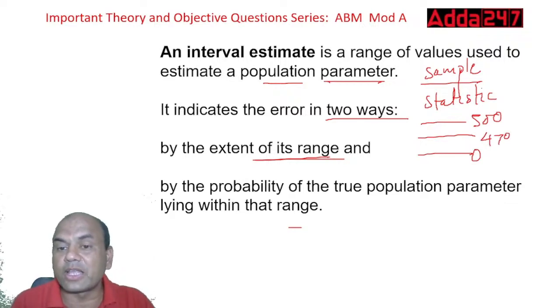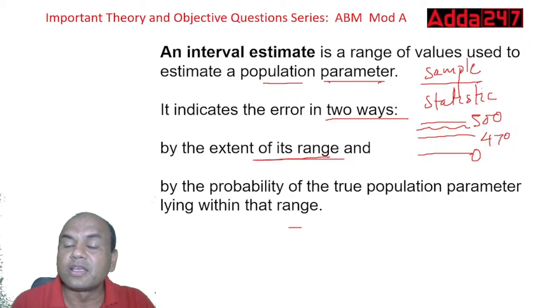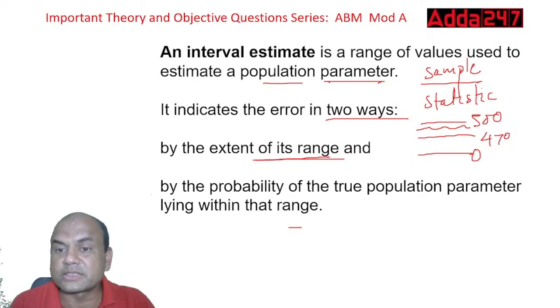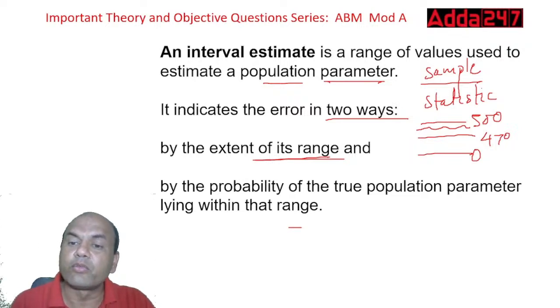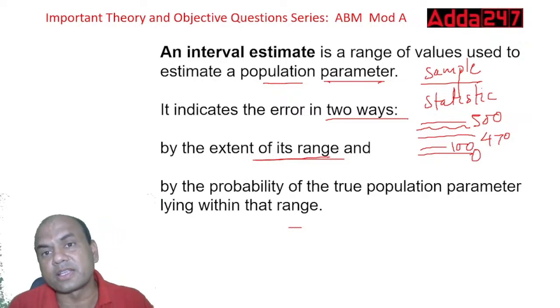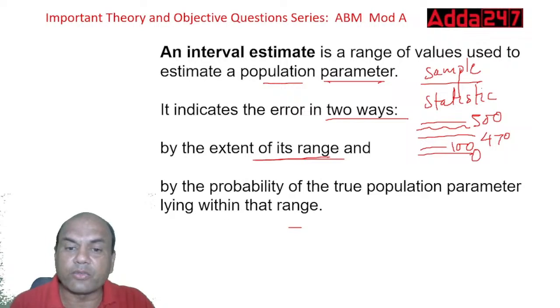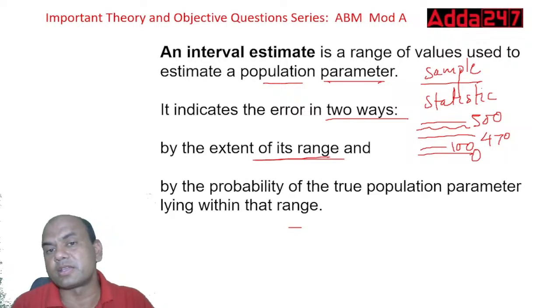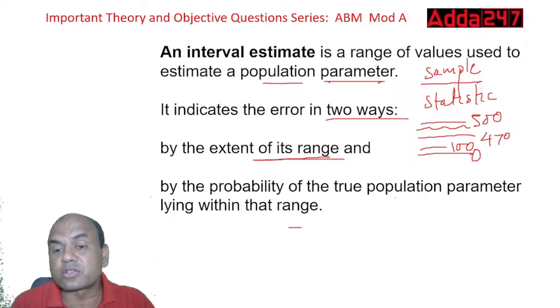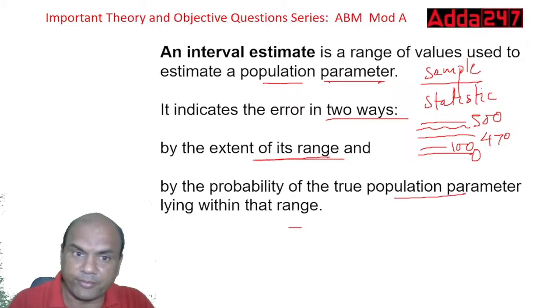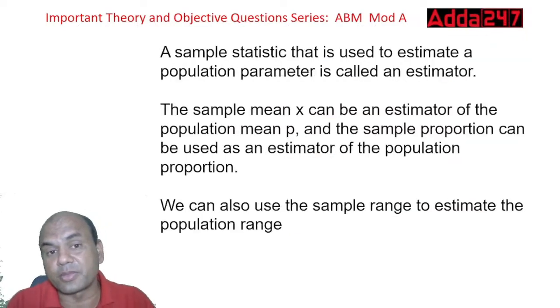So my answer will lie somewhere in between. If it lies there, then I'm accurate. If my answer doesn't lie over here, it lies somewhere around 100 only, then I'm far beyond this range, right? So extent of its range and the probability of the true population parameter lying within that range. So actually the answer should lie within this range. Okay. So that is a good interval estimate.